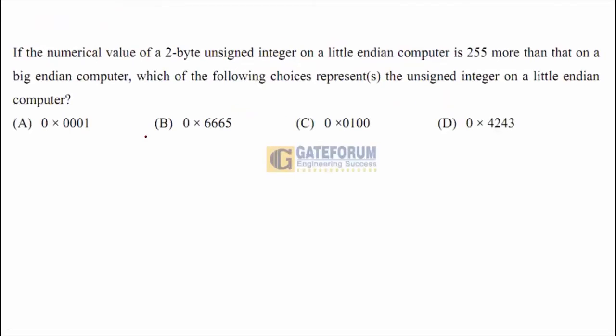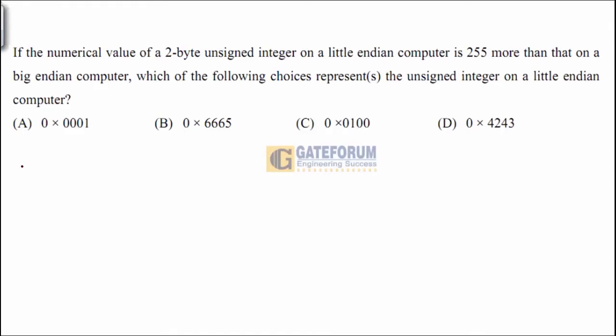Now let us have a look at the question once again and try to interpret it in a correct way. If the numeral value of a 2-byte unsigned integer on a little endian computer is 255 more than that on a big endian computer, which of the following choices represents unsigned integer on a little endian computer? It is clearly given in the question that the numeral value of a 2-byte unsigned integer on a little endian computer is 255 more than that on a big endian computer. First of all, we need to find out the values of each and every option here.